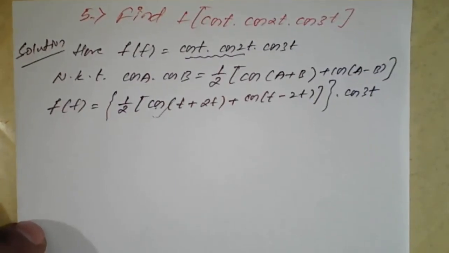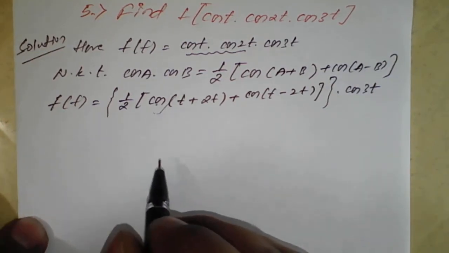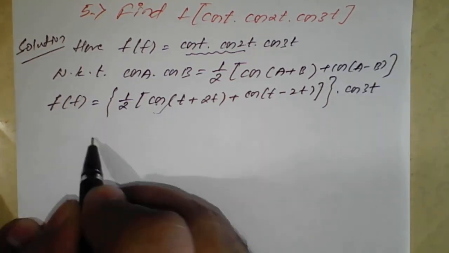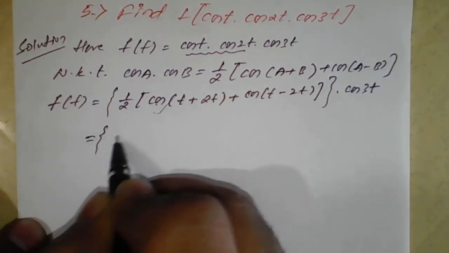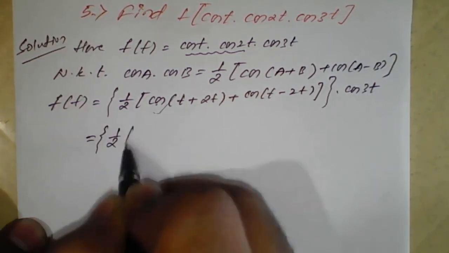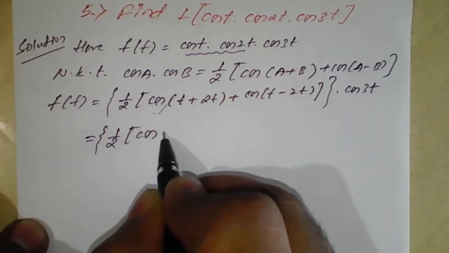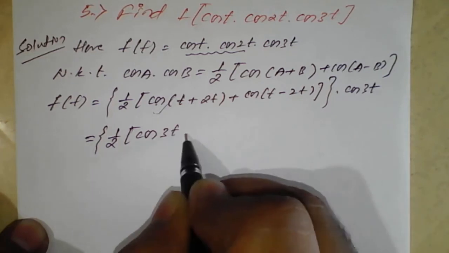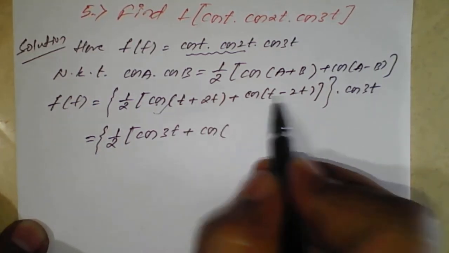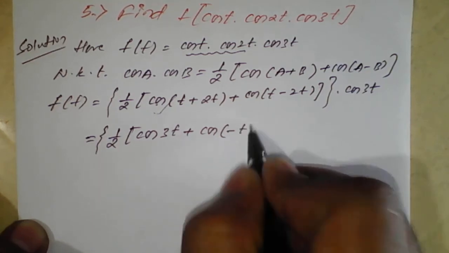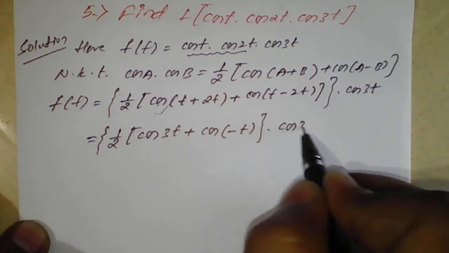Once we got this, we can go for simplification. So it will be 1 by 2 times bracket cos of t plus 2t is cos of 3t, plus cos of t minus 2t is cos of minus t, into cos of 3t.